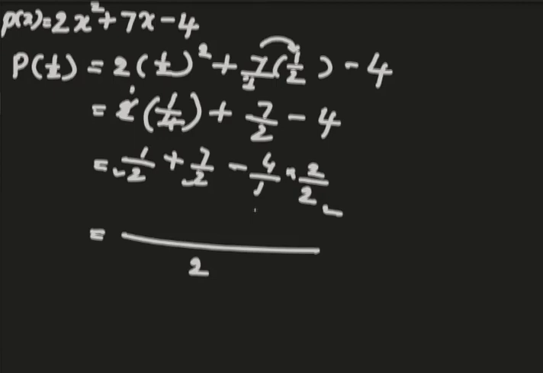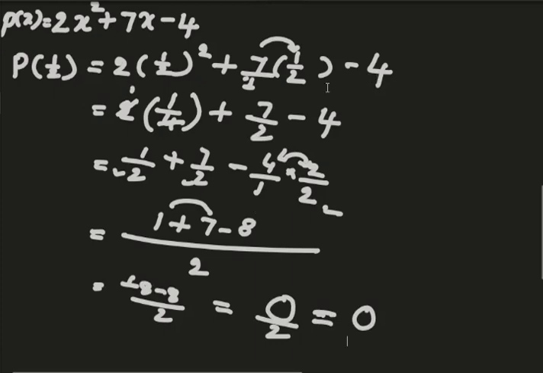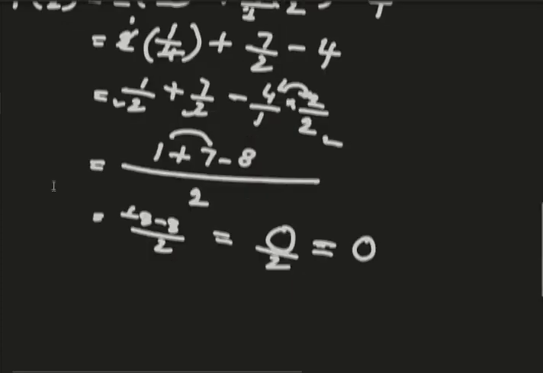Now I'll write the numerators as they are. 4 twos are 8. Don't forget to multiply here. Now 1 plus 7 is 8. 8 minus 8 by 2. If you add negative 8 to positive 8, you will get the value 0. 0 by 2 means 0 only. So we have got 0. What is the meaning of getting 0 in this sum?